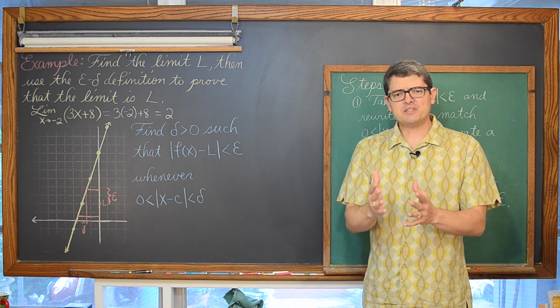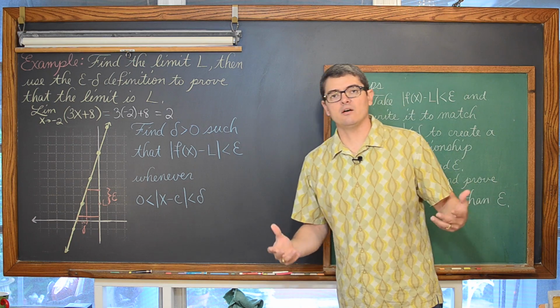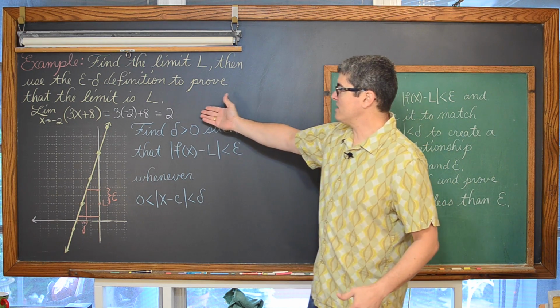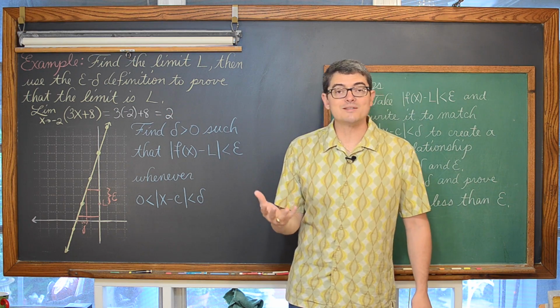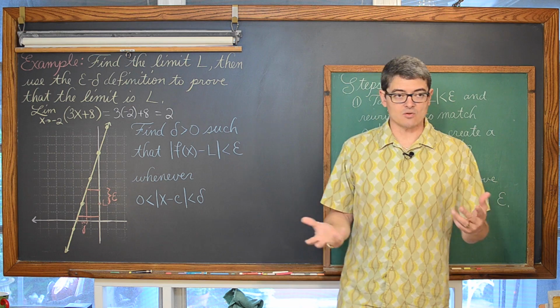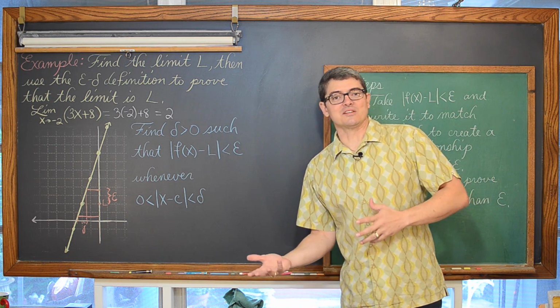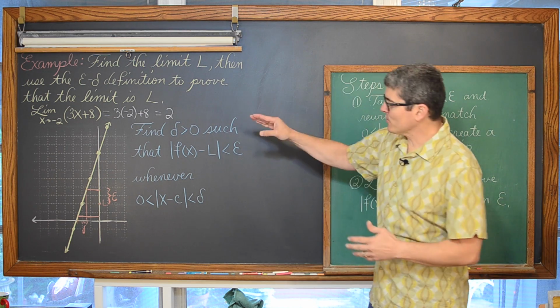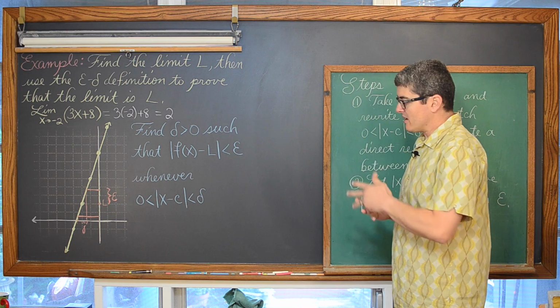But again, I'm stressing the idea that a function's limit is not necessarily the same thing as the function's value. If this was a piecewise function, maybe you could plug this value of c into the function and get an answer that really wasn't the limit, or maybe the function exists at c when the limit doesn't exist, or maybe there was a hole, where the function doesn't exist but the limit does. So we want to prove that the limit actually is equal to 2. Now, how are we going to do that?